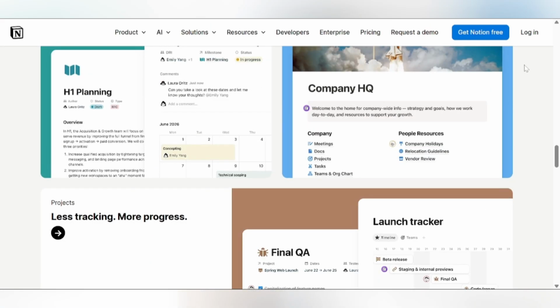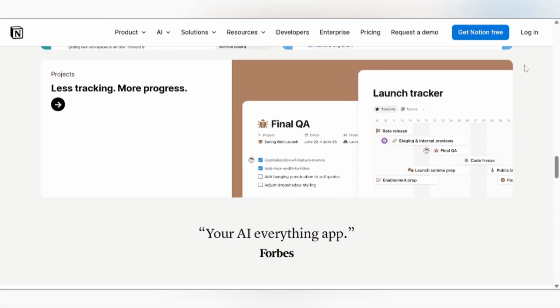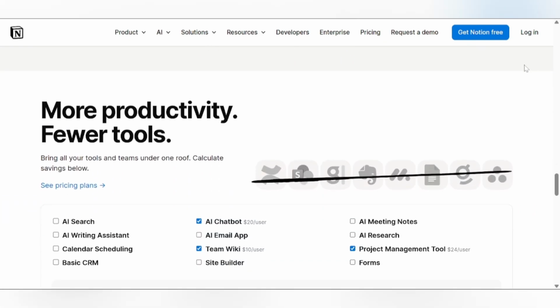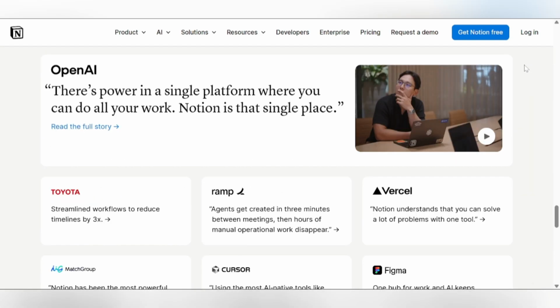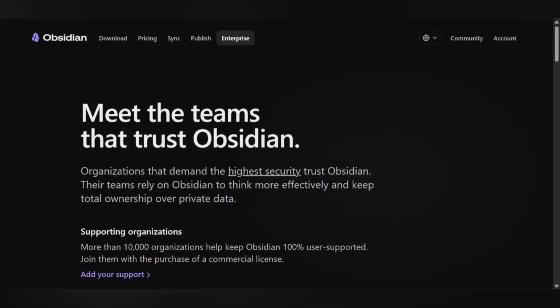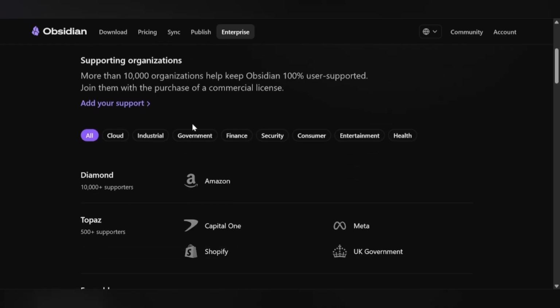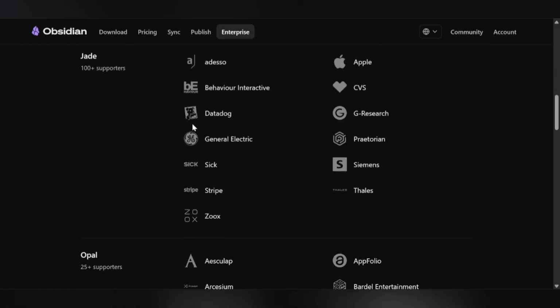Choose Notion if you work with a team, manage projects alongside notes, and want a single tool that scales. Be aware that offline access is not available. Choose Obsidian if you care about owning your data, working offline, and building a long-term personal knowledge base. It is ideal for power users and is free for personal use.